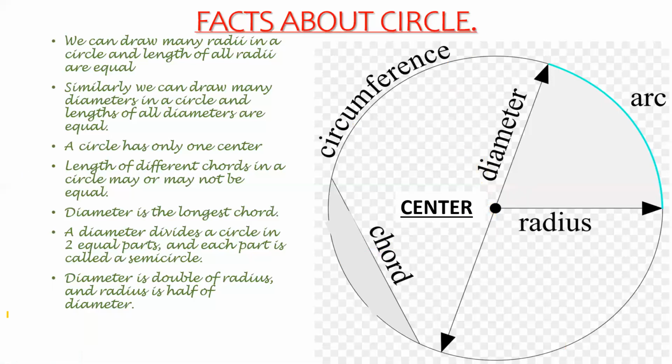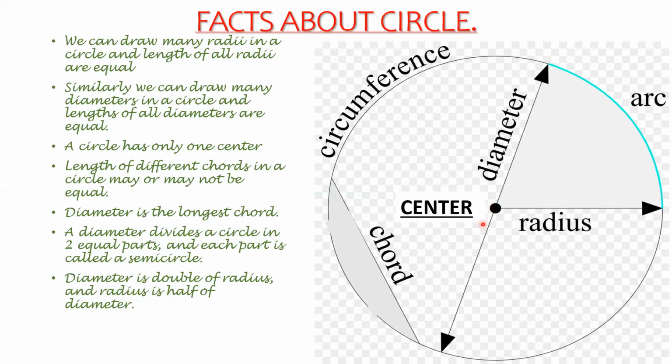A circle has only one center. This point is the center of the circle and this is the only point that can be called the center of the circle. Why? Because you all know that all the points on the circumference of the circle are equidistant from the center, and they can be equidistant from only a single point.